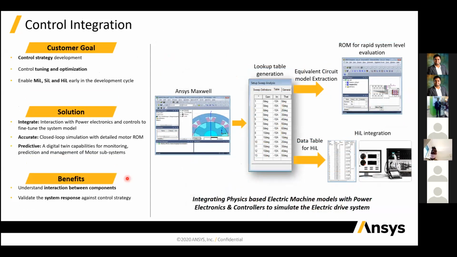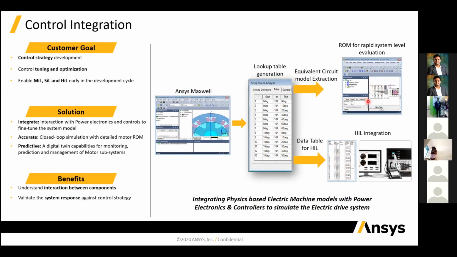And after you have designed the machine, now we have to control it. For controlling, ANSYS Twin Builder is there, where you can do multi-physics and connect one physics with another. You have designed your machine in ANSYS Maxwell, and then lookup table generation and extraction, and next the data table will be connected.